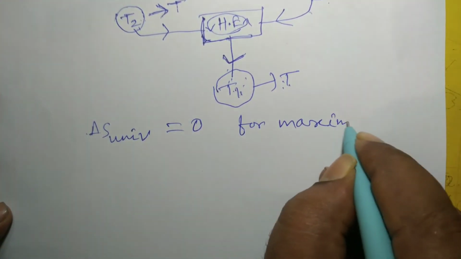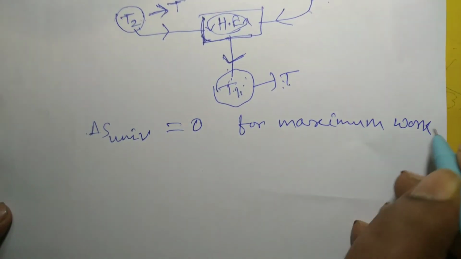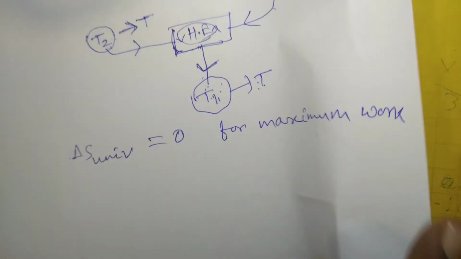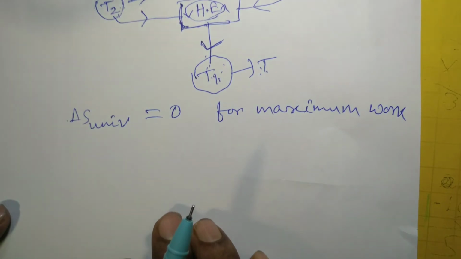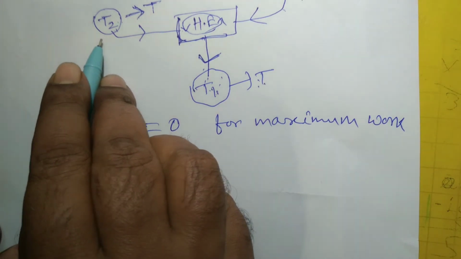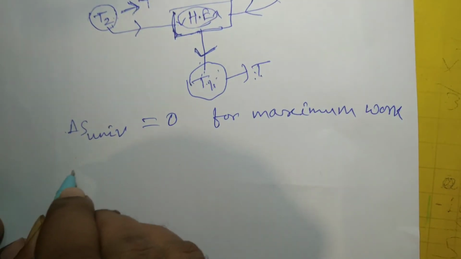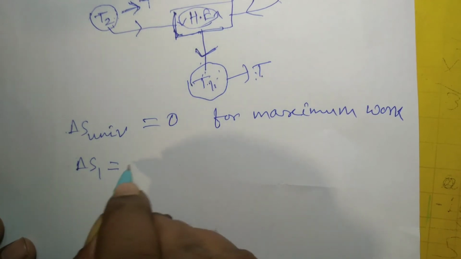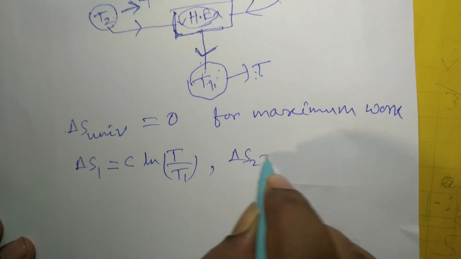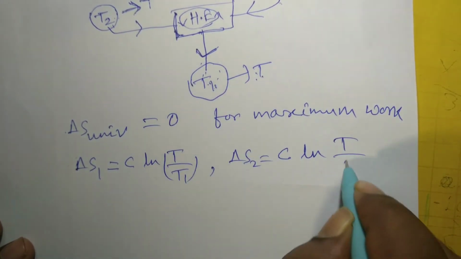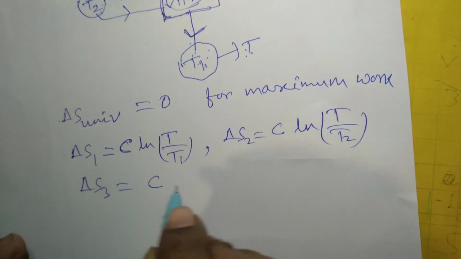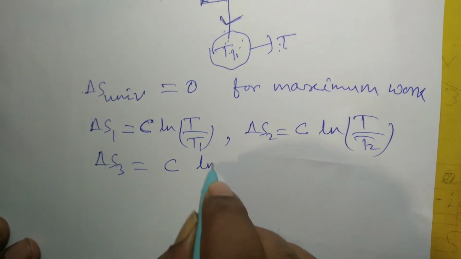You have to calculate the maximum amount of work that can be extracted. So for maximum work all the processes are to be reversible, and according to the principle of increase of entropy delta S universe has to be 0. So first we have to calculate the change in entropy of these three bodies. So delta S1 is equal to C ln T upon T1, delta S2 equal to C ln T upon T2, delta S3 is C ln T upon T3, where this is capital C, the heat capacity.